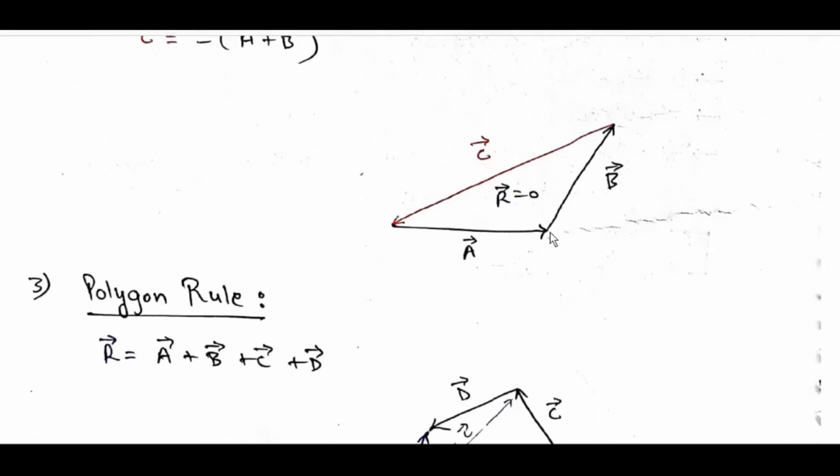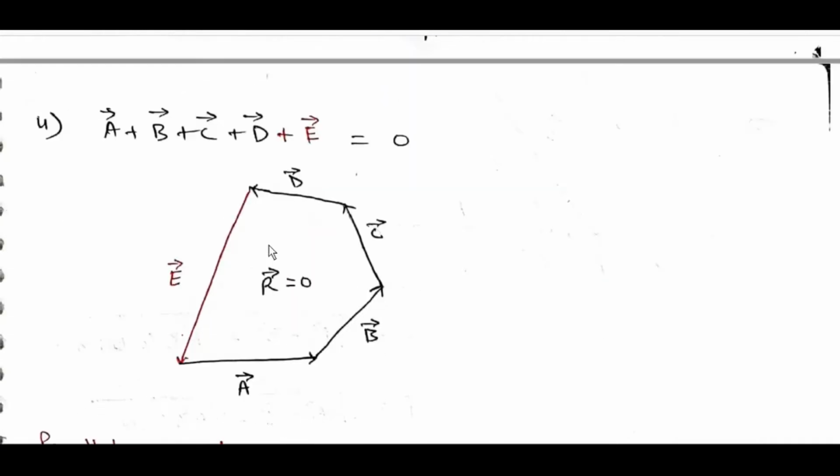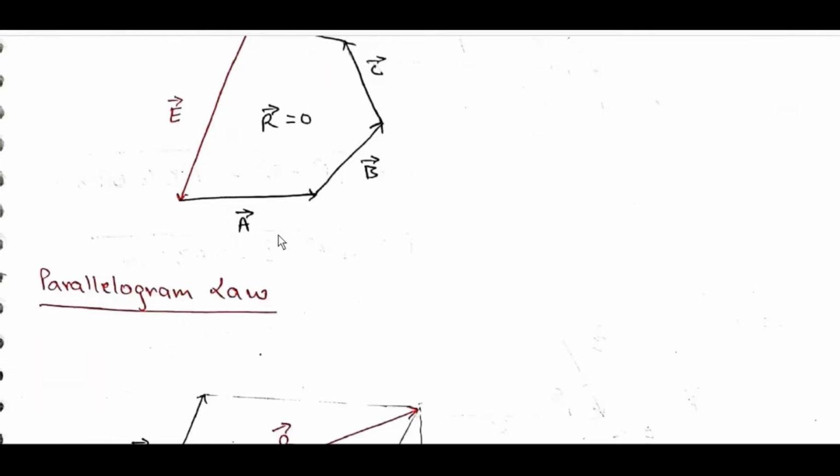Polygon rule: R bar is equal to a bar plus b bar plus c bar plus d bar. Then R bar will be like this. If a bar plus b bar plus c bar plus d bar plus e bar is equal to 0, the polygon closes in this direction and R bar is equal to 0.